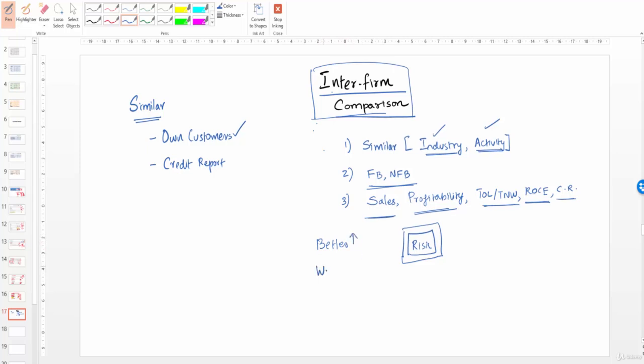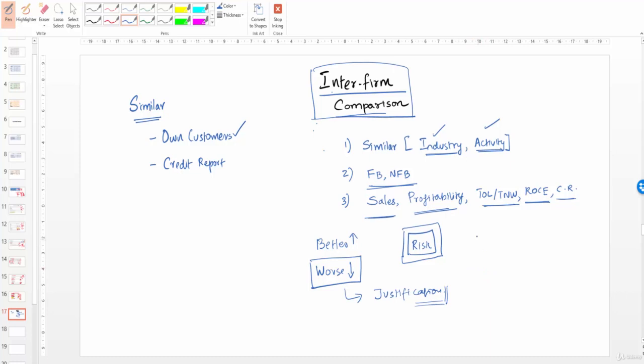But if it is worse when compared with similar units, and if the ratio is worse, then you have to give justifications why this customer should be considered despite his financial indicators being worse when compared with peers. So there you get a challenging task, and you have to convince the sanctioning authority. Probably with other benefits, and they have got to be real benefits.